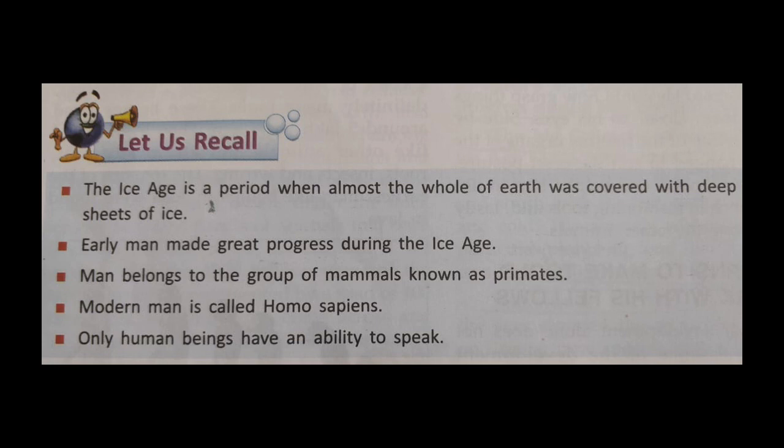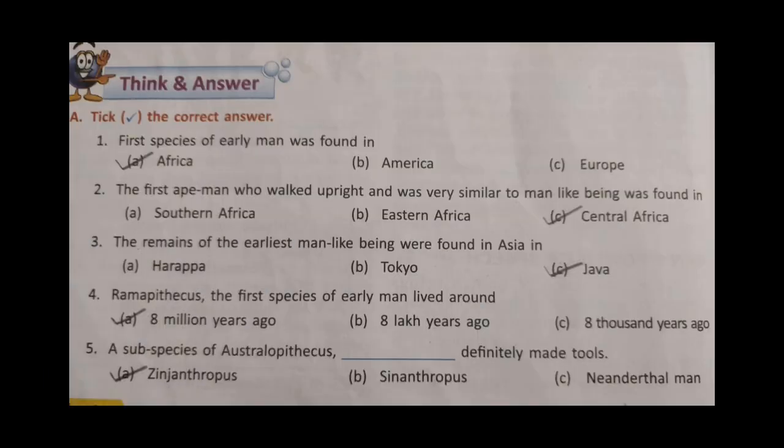So now we move to the exercises, and the first exercise is tick the correct answer. Number 1, first species of early man was found in, and the correct answer is A, Africa. Number 2, the first ape man who walked upright and was very similar to man-like being was found in Central Africa.